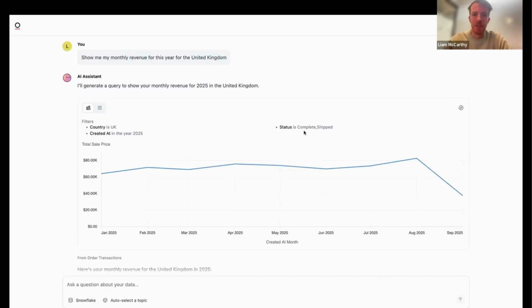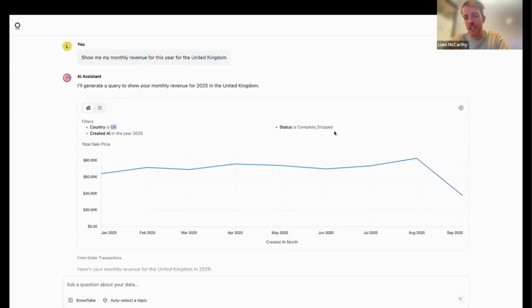And so we can see here, well, firstly, for example, we can see it's looked and it's got our total sales price. So there's a synonym for what I have asked. It's not revenue, it's total sales price. The country field that it's filtered on is the UK. So it's translated United Kingdom to UK, again, because that AI context, that semantic layer, has that information about what this field actually looks like in my database.